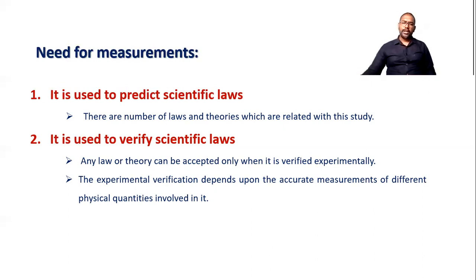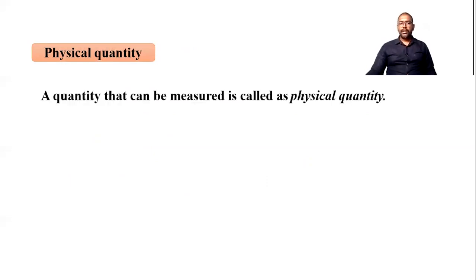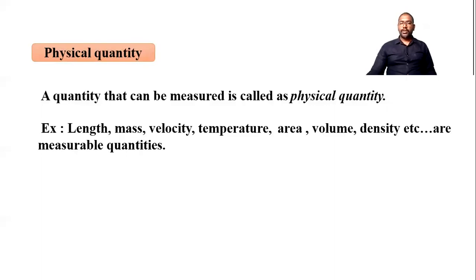The measurement is very important. Now, when we are measuring something, which quantities can we measure? These quantities come under the physical quantities. Physical quantity means any quantity which we are able to measure. Basically, you can measure length, so length is a physical quantity. We can measure mass, velocity, temperature, area, volume, density, etc. Whatever quantities we are able to measure come under physical quantities.